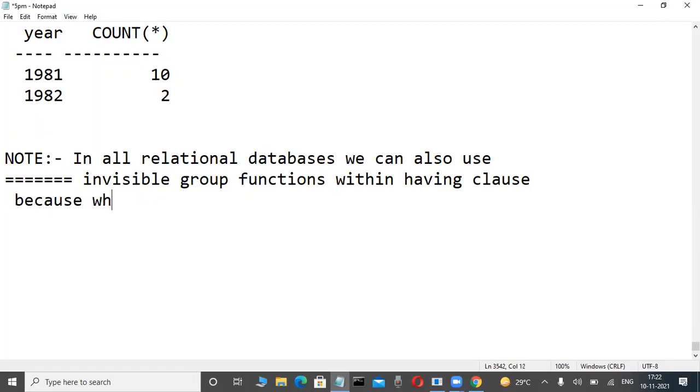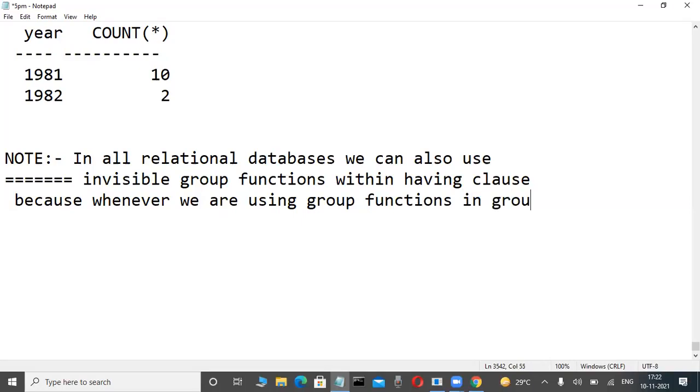whenever we are using group functions in group by clause queries, some fellows are telling reports, don't worry.